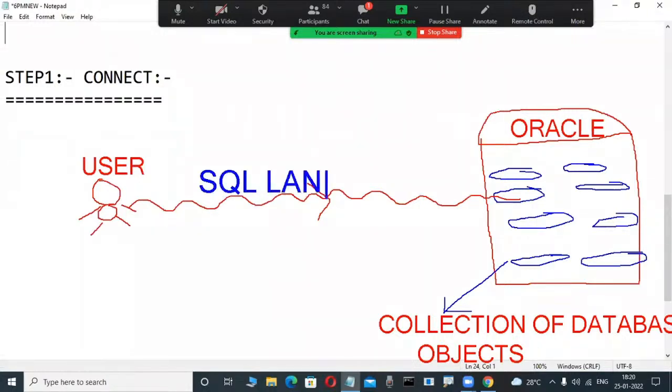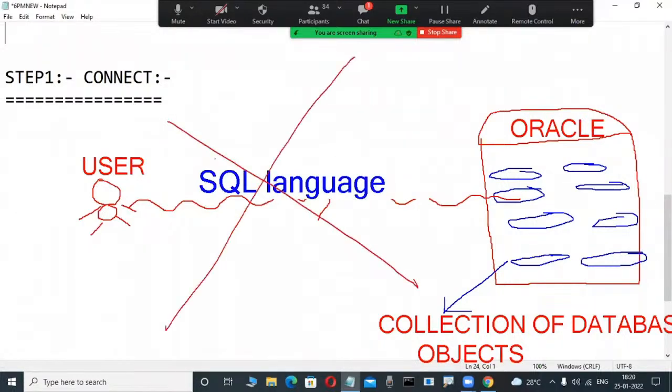Through this language we operate a database, for example. You may also be thinking like that. It is impossible for any user to interact directly with the Oracle database. The Oracle database is a server, and users cannot connect to the server directly. Direct interaction is not there in a database server.